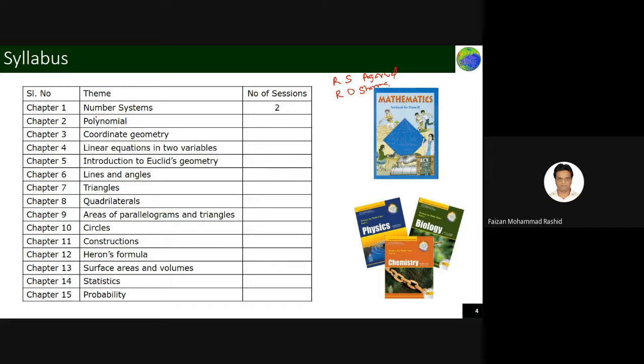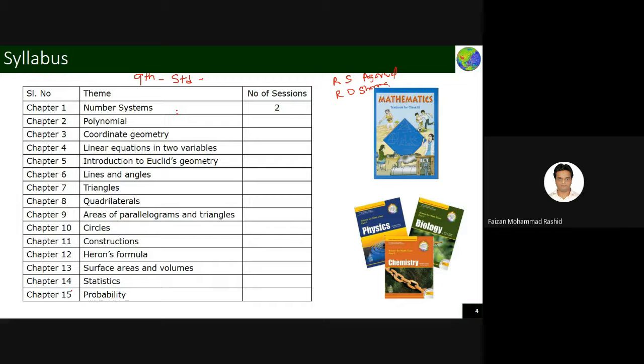Now coming to the syllabus for the ninth standard mathematics. In fact, the chapters are a bit more as compared to your science. We are having 15 chapters here: number system, polynomials, coordinate geometry, and so on. These are very interesting. If the things are explained well to you, you will not have any issue understanding. I will be able to tell you all the things in a very comfortable and good manner, so you need not worry.